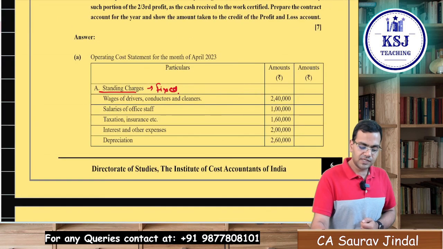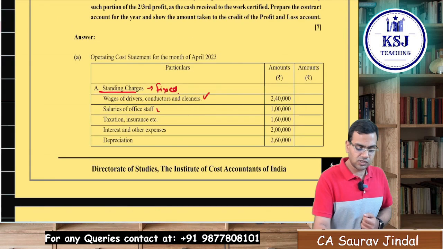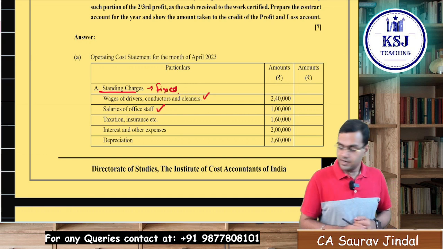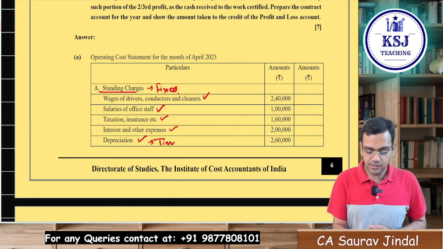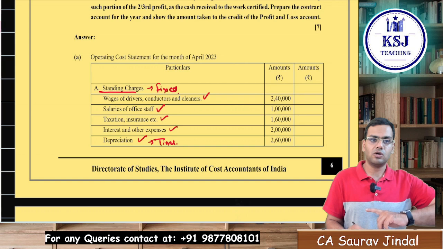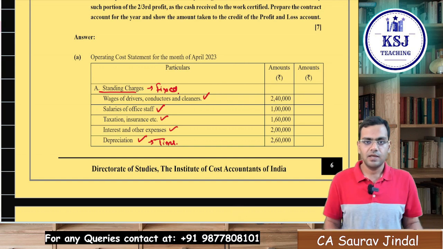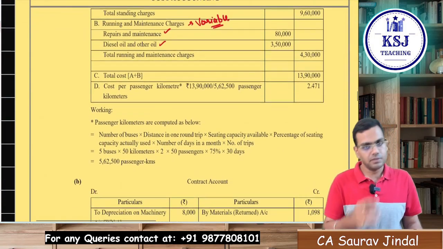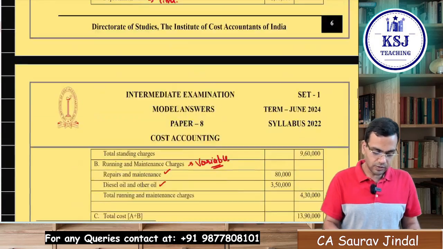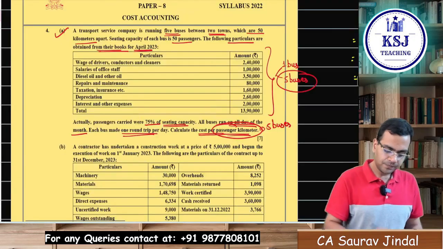Here wages of salary, it is going to be fixed. Salaries of office staff, it is going to be fixed. Taxation, insurance, fixed. Interest and other expense, fixed. Depreciation, assuming that the depreciation is based on time and not on the basis of the running of vehicle. If the depreciation is based on the running of vehicle, then it will be a variable charge, right? Okay, so we are done with this part.